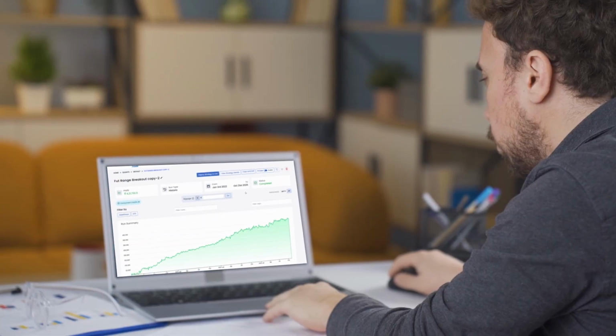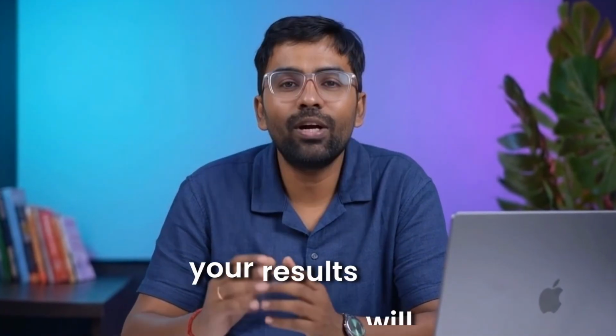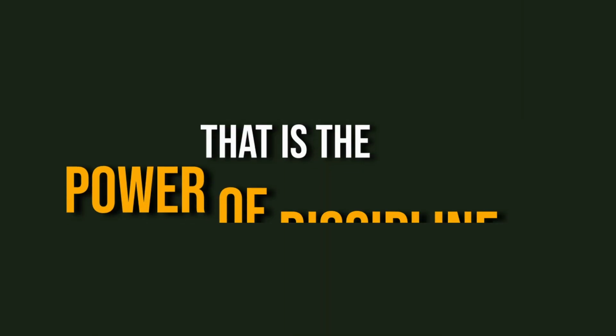This is where Quantman helps in a practical way. Before trading live, test your strategy, see how it performs, understand drawdown, check consistency, so you don't enter blindly. You already know what to expect. Now think, if you just remove these mistakes, your results will improve significantly. That is the power of discipline.